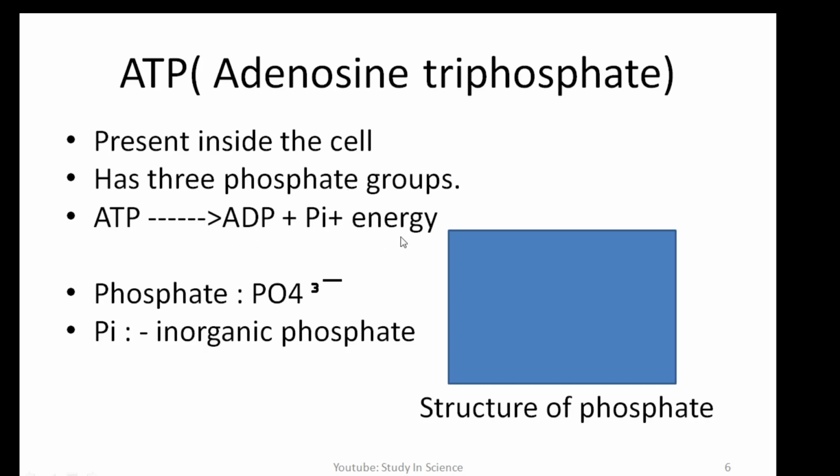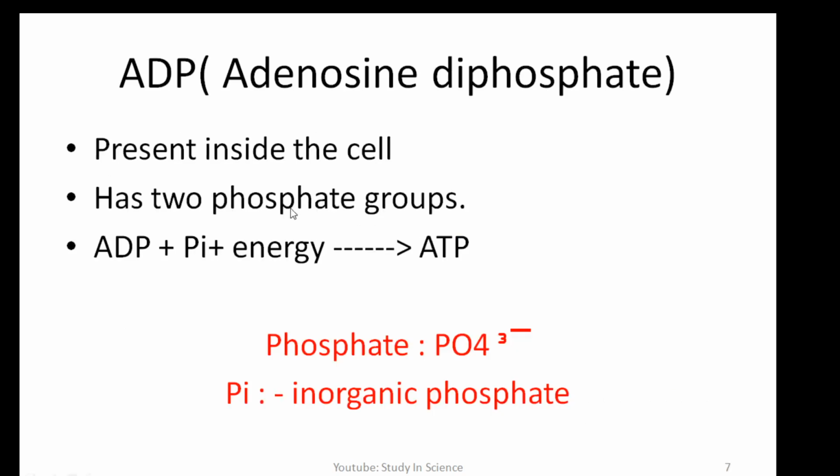And again that energy is used up and the inorganic phosphate combines with the ADP to produce the ATP, that is, the adenosine triphosphate.